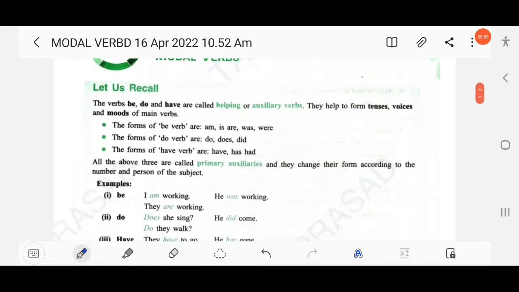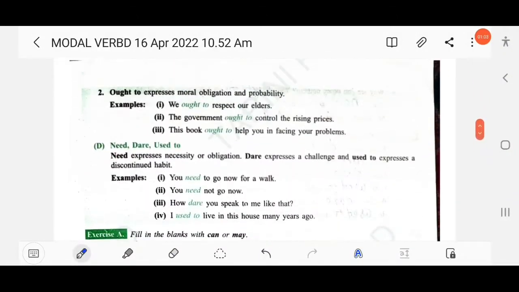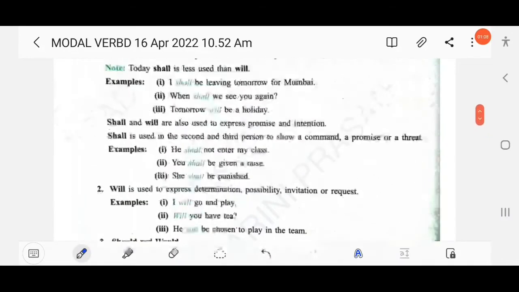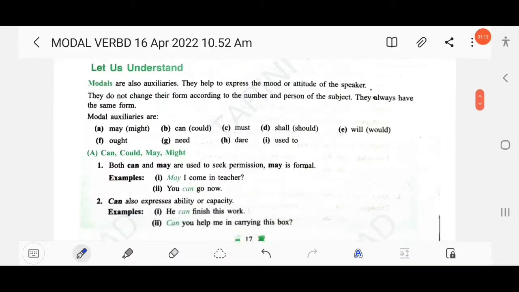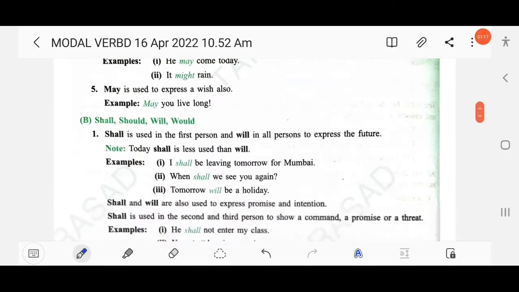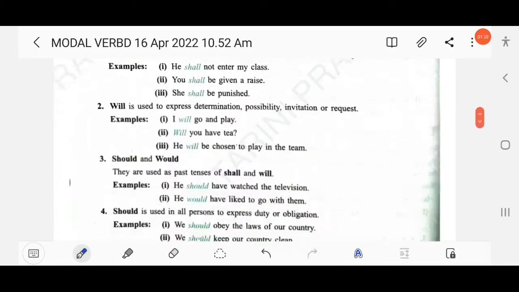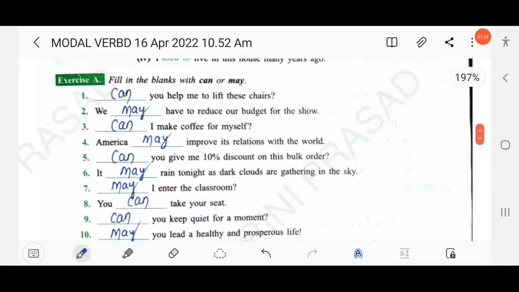Here the uses of the modal verbs are provided. You have to remember all the uses of can, could, may, might, will, would, need, ought to. Fill in the blanks with can or may. Dash you help me to lift these chairs. Here you have to use can. This is one type of request.